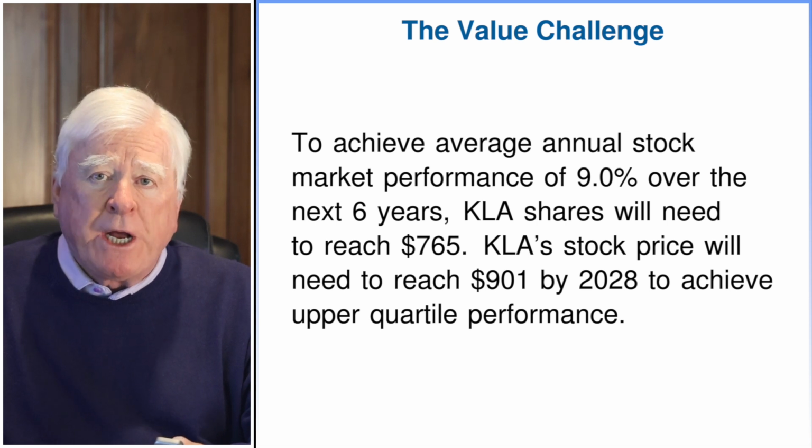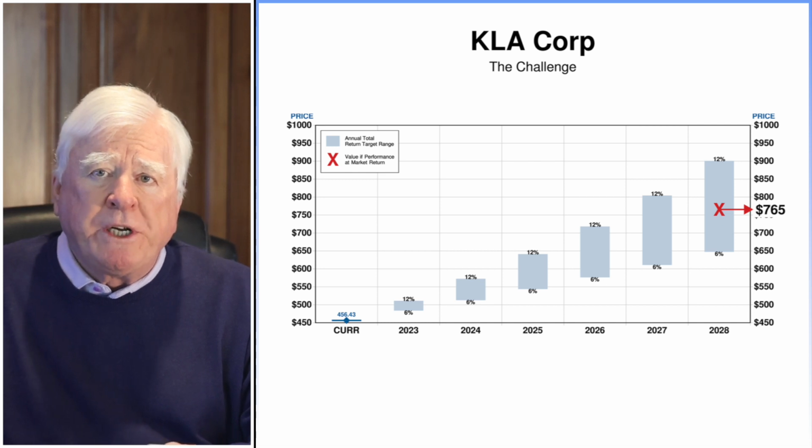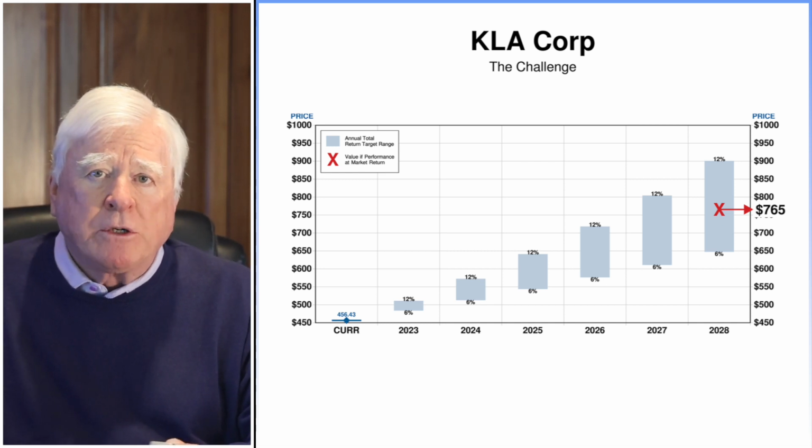KLA's valuation challenge will be to understand what the market's view of its future operating performance is, as reflected in the current price of $456. To achieve average annual stock market performance of 9% over the next 6 years, KLA shares will need to reach $765. To achieve upper quartile performance, KLA's stock price will need to reach $901 by 2028.